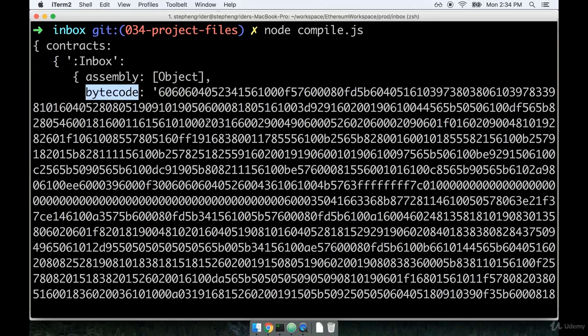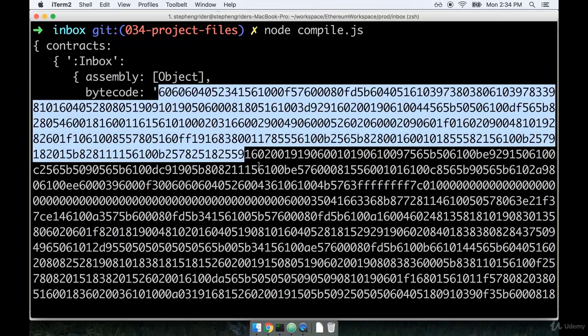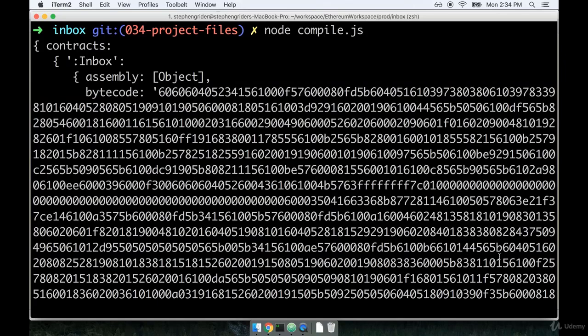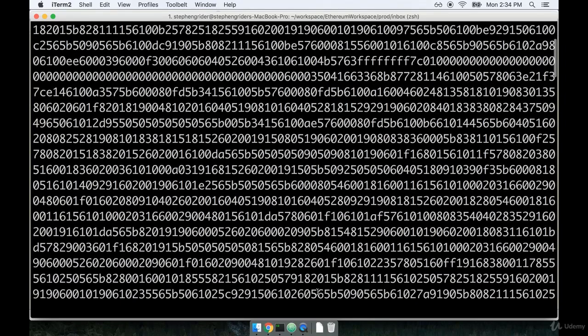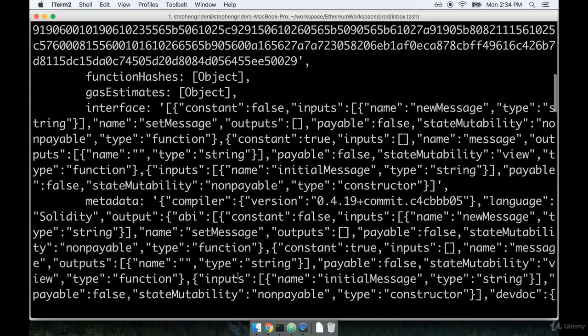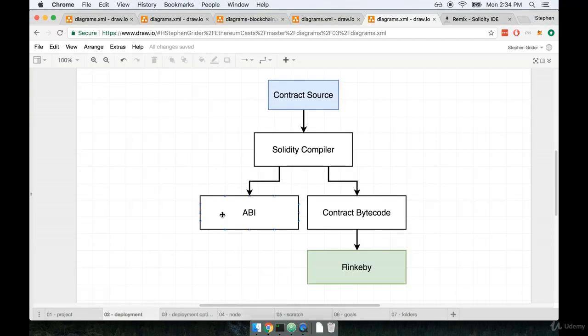The first is right in front of us, bytecode. Bytecode right here is the actual bytecode that we are going to deploy to an Ethereum network. So yep, believe it or not, this series of numbers and letters represents the actual code of our contract that is going to be stored and executed on the blockchain. If we scroll down a little bit beneath that, you'll find another property called interface. Interface right here is our contract ABI. And remember, the ABI is essentially the communication layer between the Solidity world and the JavaScript world.